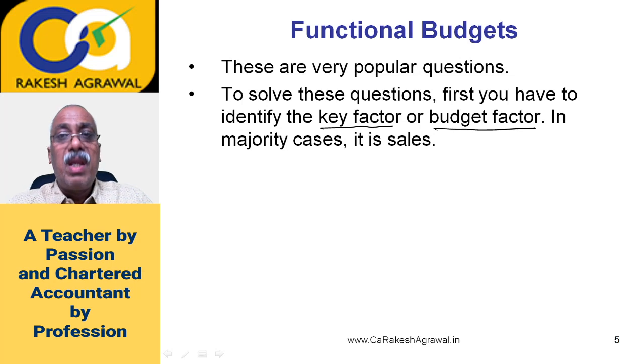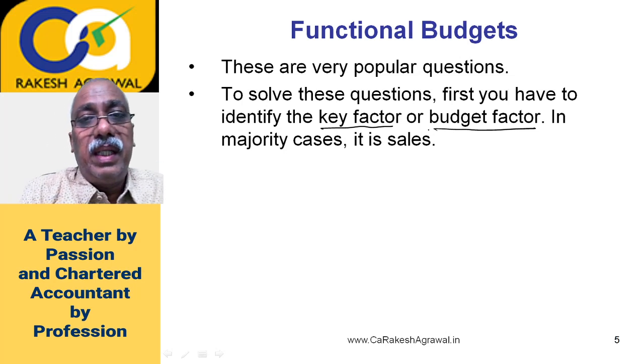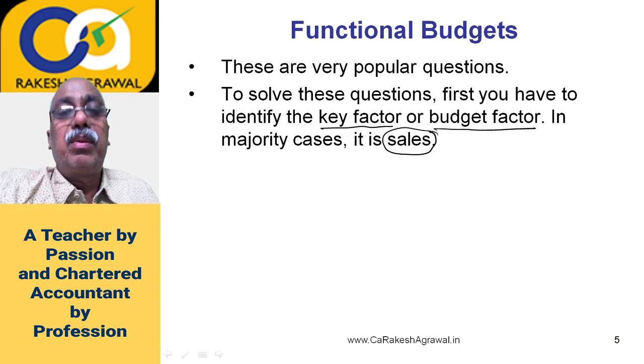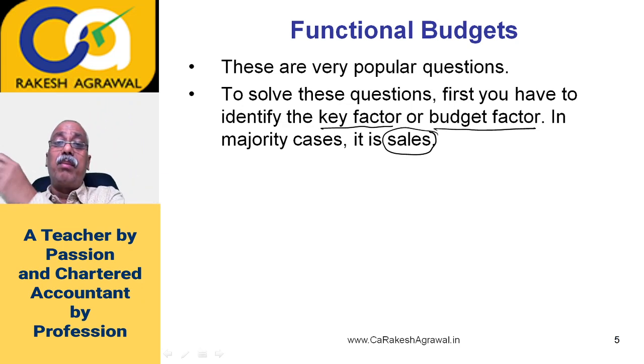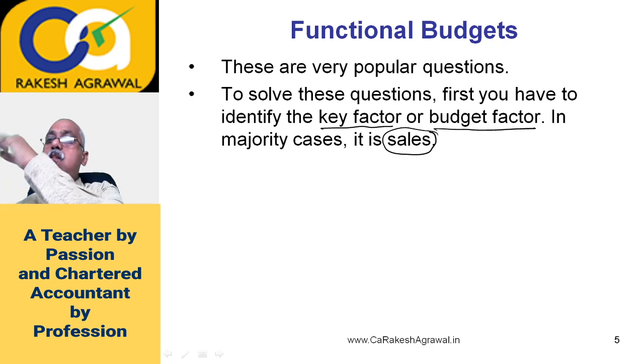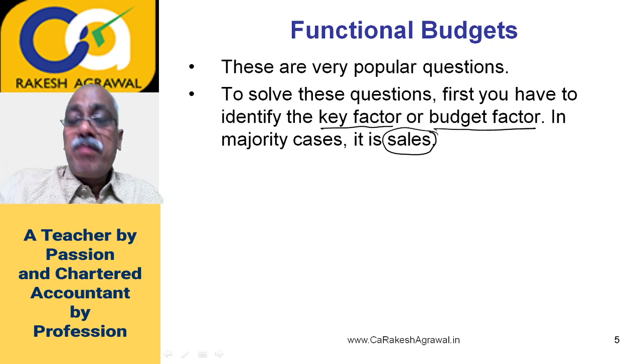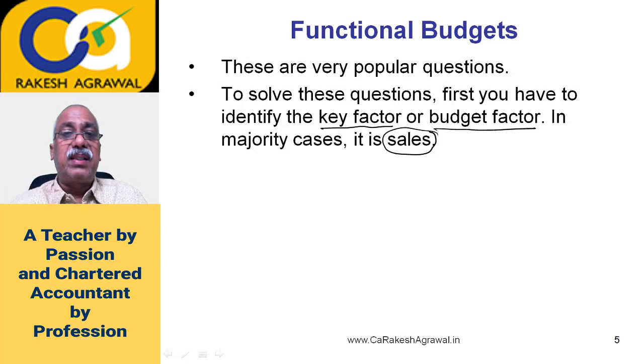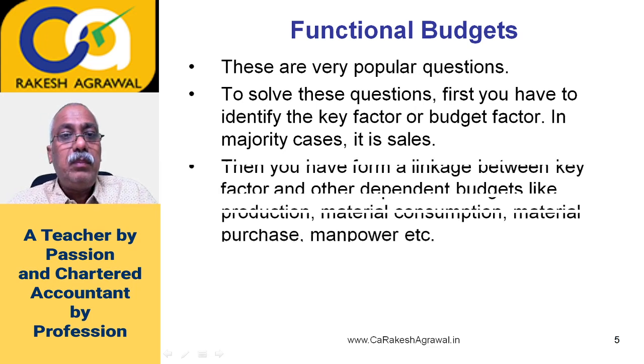In the majority of cases in the exam, you will find that the starting point of the question, or key factor of the question, is sales. This I am talking about from the majority of questions point of view. So from here the budget exercise starts. It means first you will set your sales target and then other targets will automatically follow. So in majority cases, 99% cases, you may assume that it is sales. So you have to identify that. Most of the time it is sales.